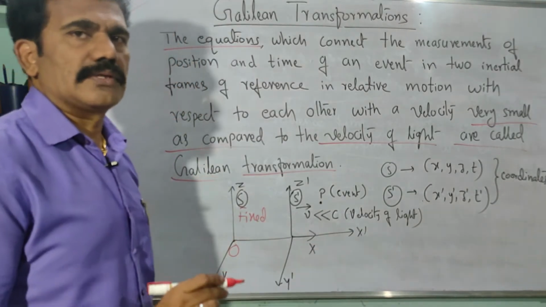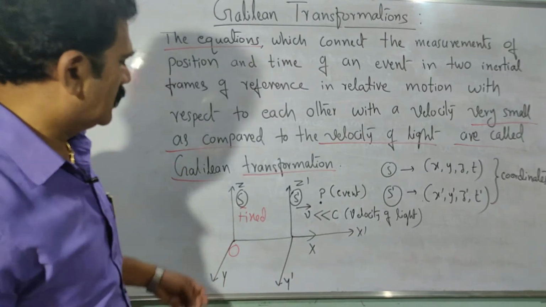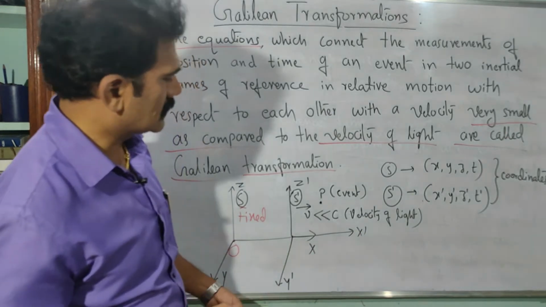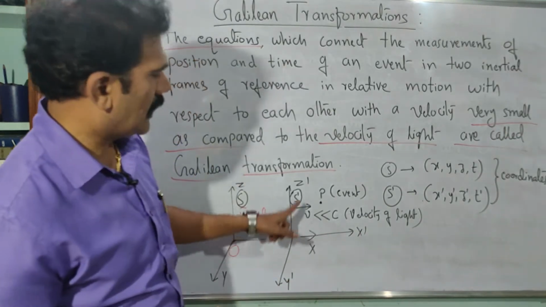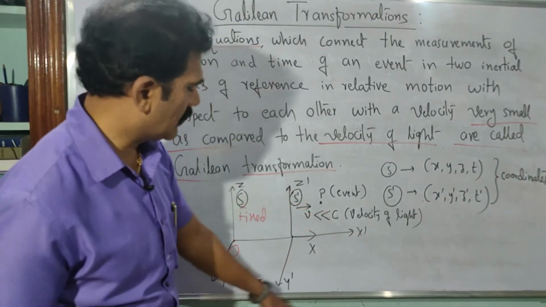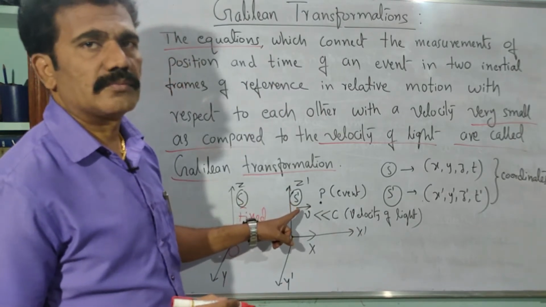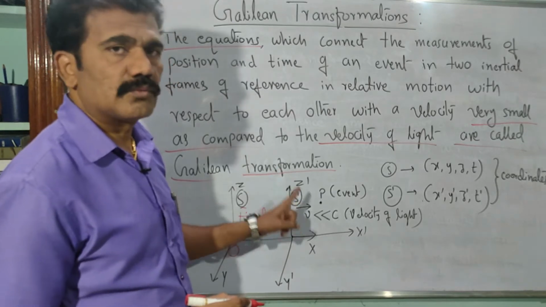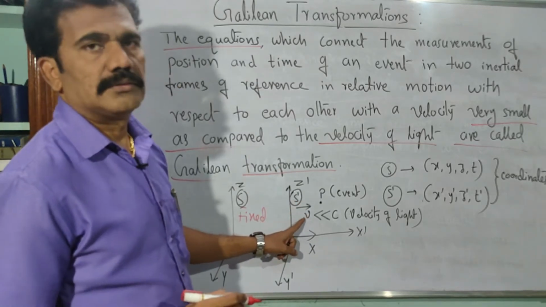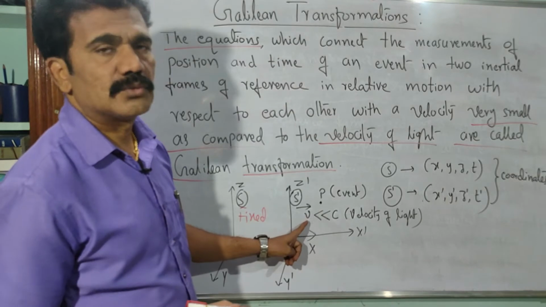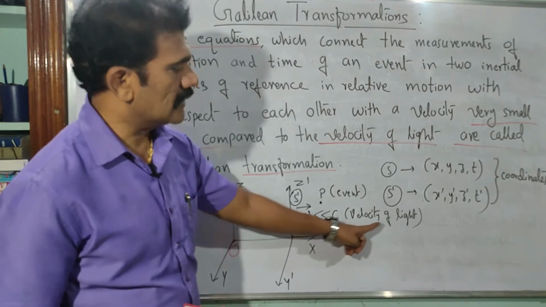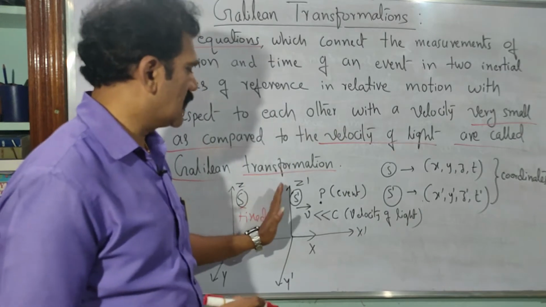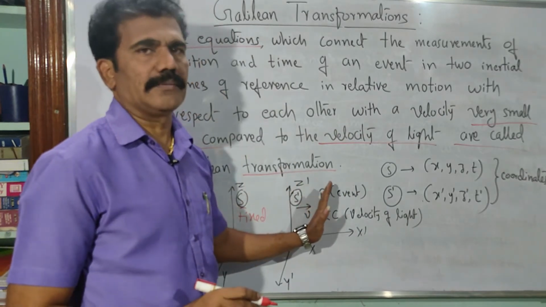Now another frame of reference, as I told, should be considered moving along the x-axis itself. Okay, now what is that coordinate system? You see x dash, y dash and z dash. So this frame of reference I will call the moving frame of reference S dash. This frame of reference is moving with velocity V. As per the condition, the velocity should be very much smaller than the velocity of light. Now that moving frame of reference S dash is approaching towards the event P.